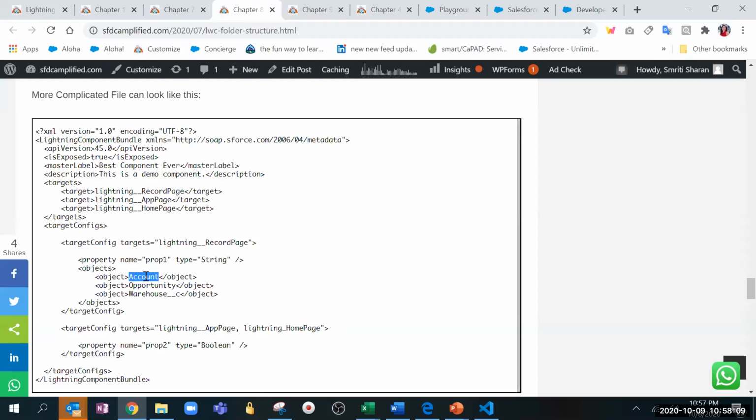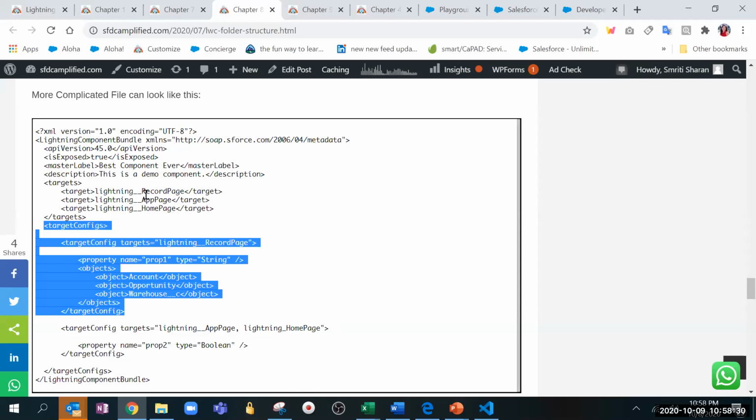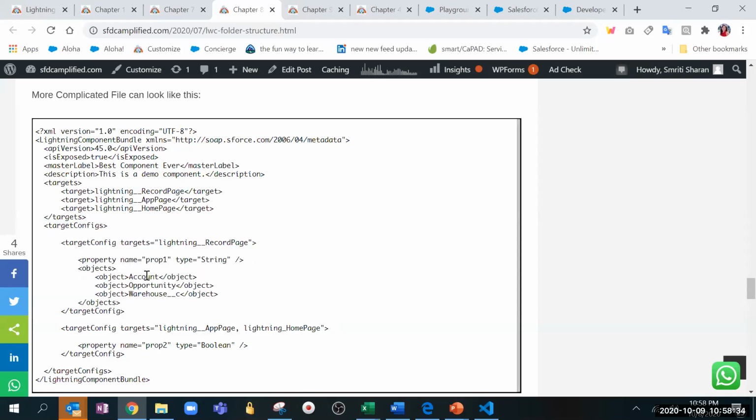The only reason I got confused was that if we want it on a record page, we give the target as record page, and again we mention the object. My confusion was, if we are already giving it on a record page, it should be available for all the record pages. Yes, if you don't put this target config, it will be available for all record pages. If you put the target config, it will be available for that particular object only.